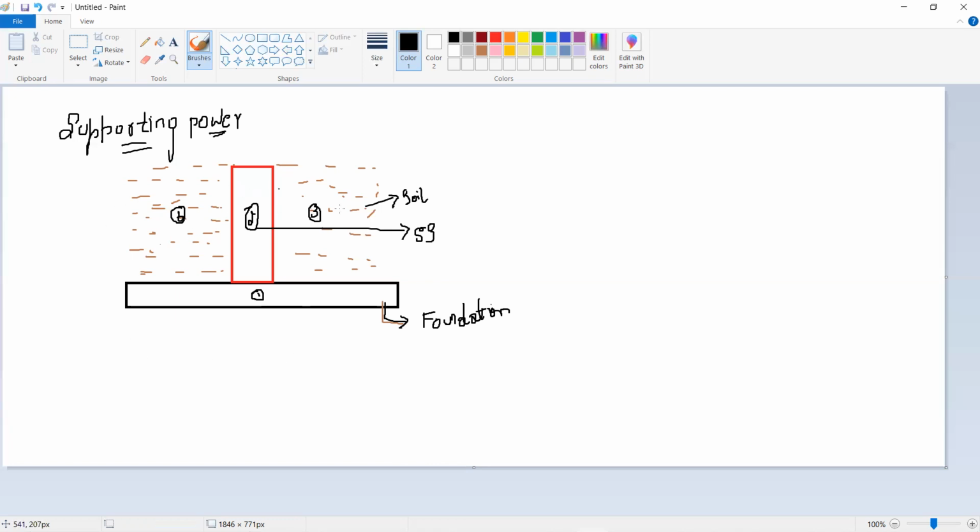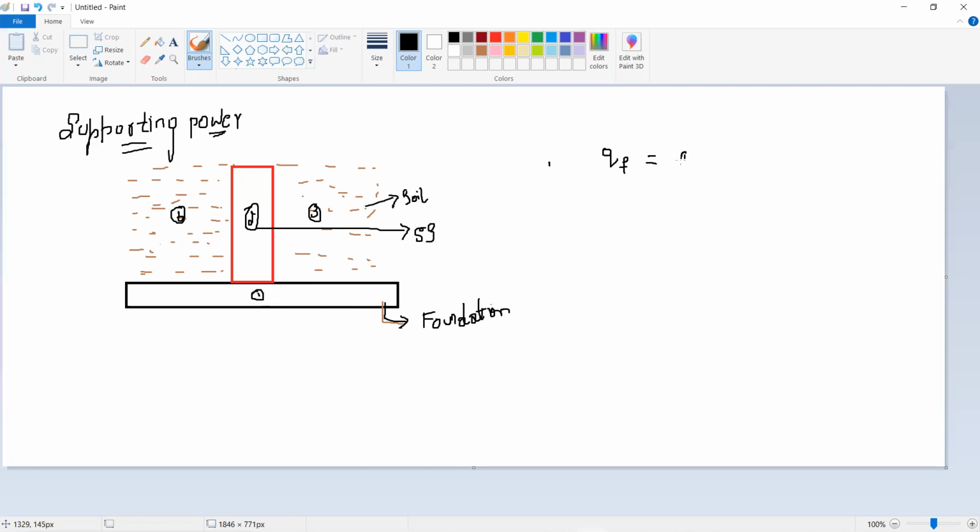Now, suppose I want to know the ultimate bearing capacity. Ultimate bearing capacity is designated as Q suffix F. Ultimate bearing capacity means it is a pressure created by all the components.